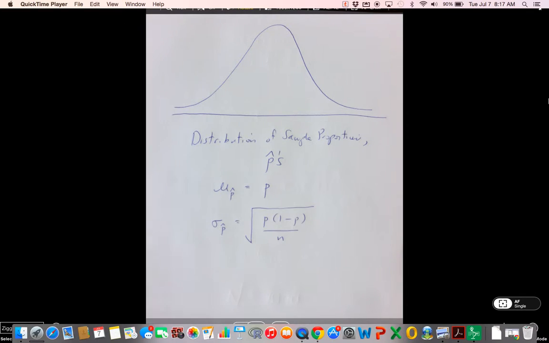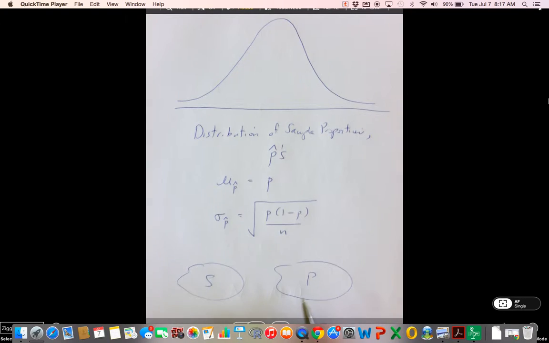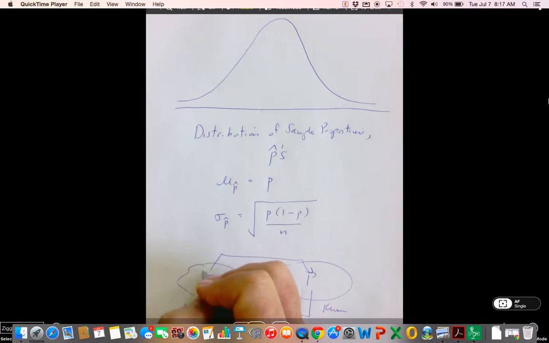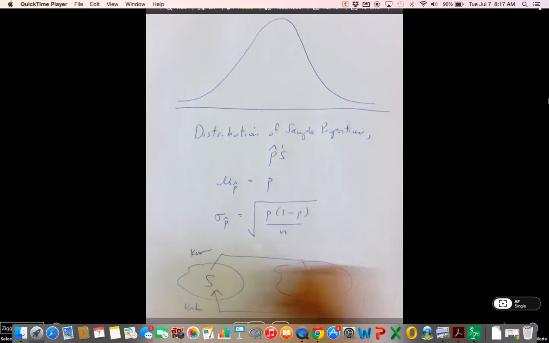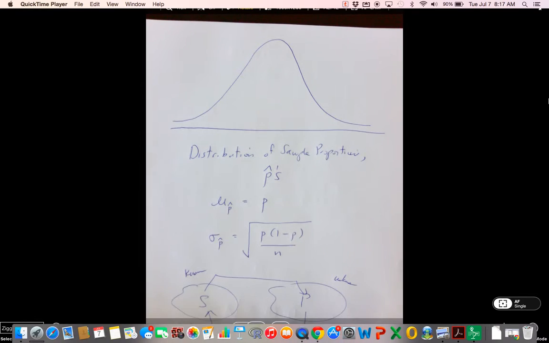Now, that's all fine and dandy when we're doing probability, because guys, again, back to this drawing that I've given you many times where this is a sample and this is a population. When we're determining probability, the population is known and the sample that we get from it is unknown. But guys, in inference, we're reversing that. We go out and get a sample that is known, but what we're looking for in the population is unknown. So what's unknown in this situation?